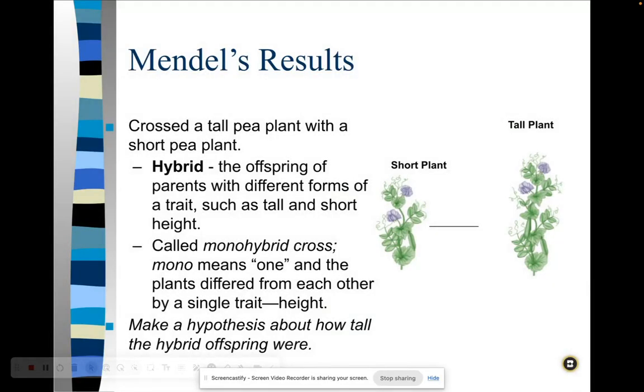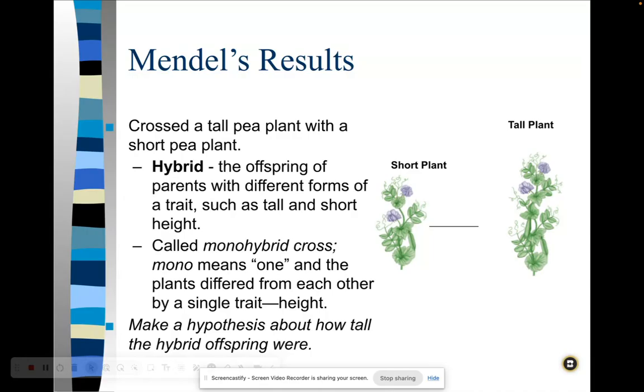So then he took a tall pea plant with a short pea plant and crossed them. Cross means he reproduces them. And a hybrid is formed. So the hybrid is the offspring of parents with different forms of a trait, such as tall and short height. This is called a monohybrid cross. Mono means one, and the plants differed from each other by a single trait, which was height. So think of hybrid like a hybrid car runs on electricity and gasoline. So this hybrid was a mix of tall and short.